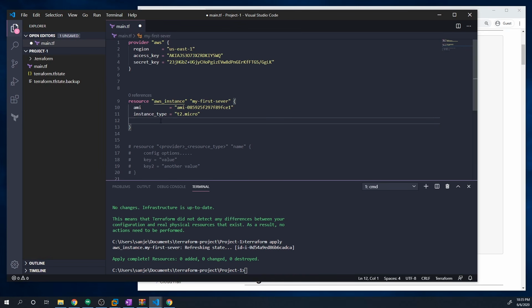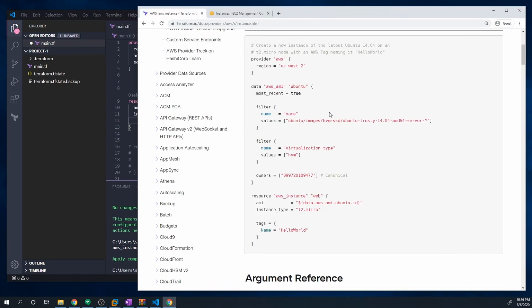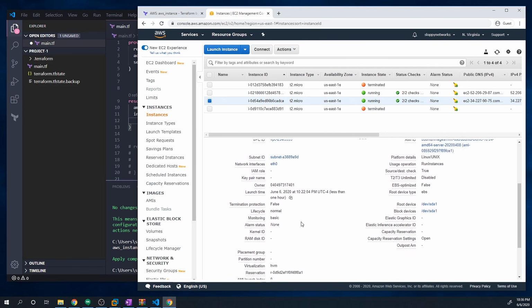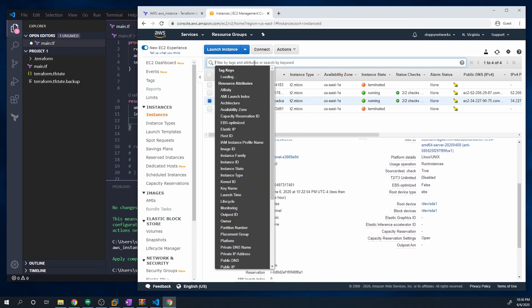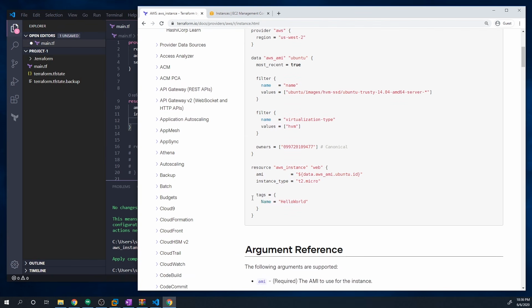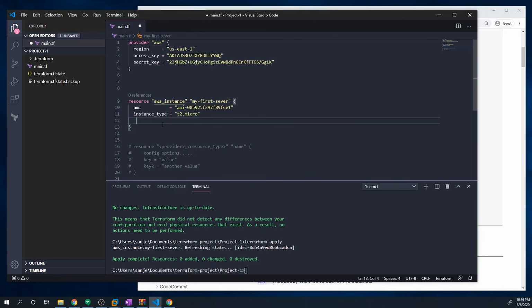But keeping that in mind, I want to make a few changes just to show you guys what Terraform will do when we start adding extra properties to this EC2 instance. So the simplest change we can make is adding a tag. If you aren't familiar with tags, you can give any AWS instance a specific set of tags to identify them, so that you can actually search for them and filter by those tags. So we'll go back to our code, and actually, let's go back to the documentation to see how we apply a tag. So this is all you have to do. You just do tags, and then you provide all the tags that you want to give it. So we'll copy this, and I'm going to paste it in there.